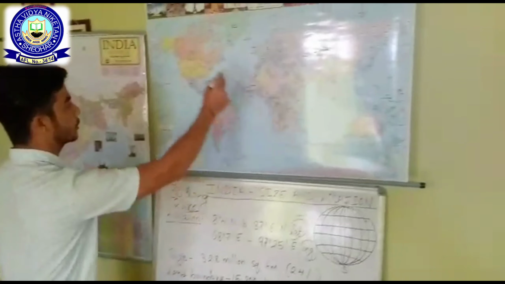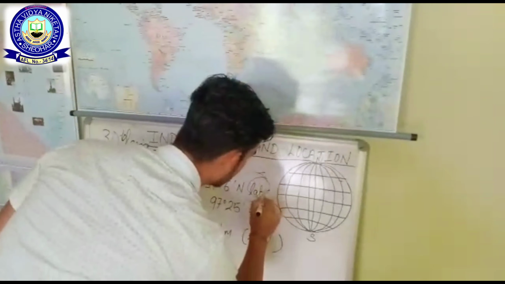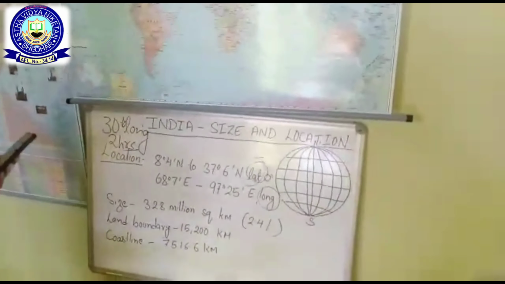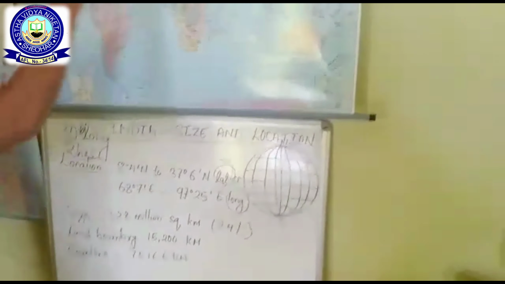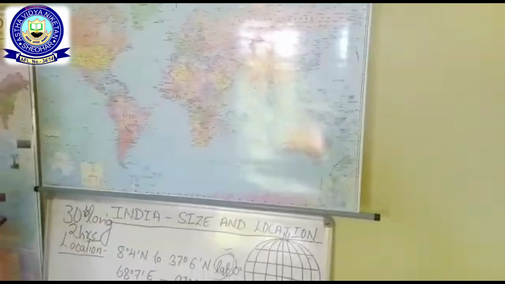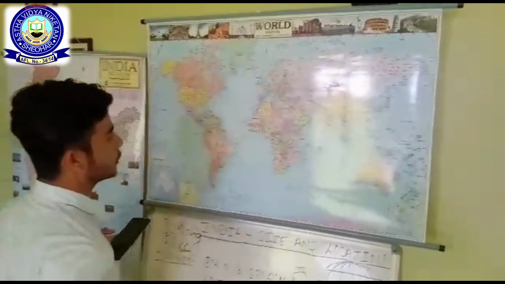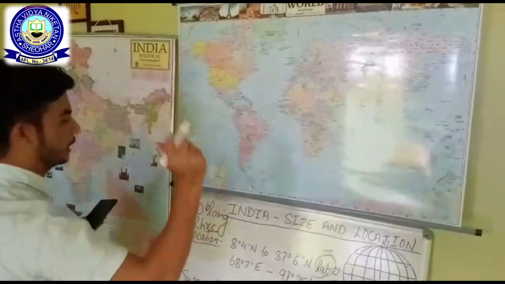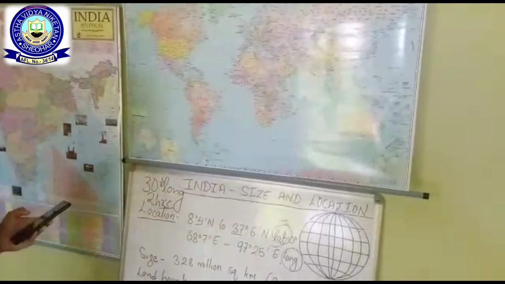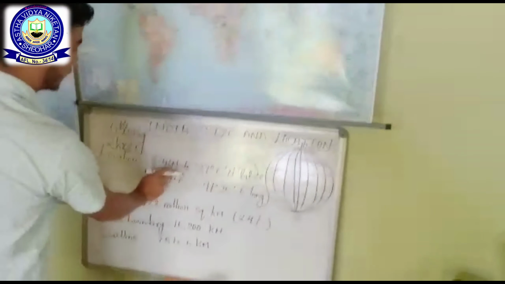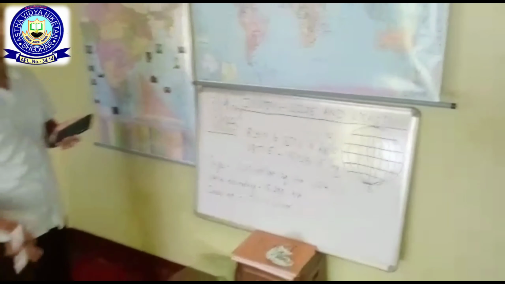If we look at the world map, here is the 0-degree line, which is also called the equator. The equator is a line that divides the earth into two parts, the northern hemisphere and the southern hemisphere. The countries above the equator lie entirely in the northern hemisphere. India extends between 8 degree 4 minute north to 37 degree 6 minute north latitudes. Here India lies above the equator, so it falls entirely in the northern hemisphere.